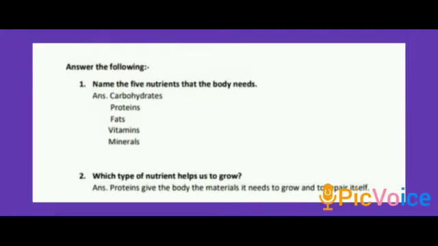Then the second one, which type of nutrient helps us to grow? Okay, protein gives the body the material it needs to grow and to repair itself. So which nutrient helps to grow? Proteins. Protein gives the body the material it needs to grow and to repair itself.